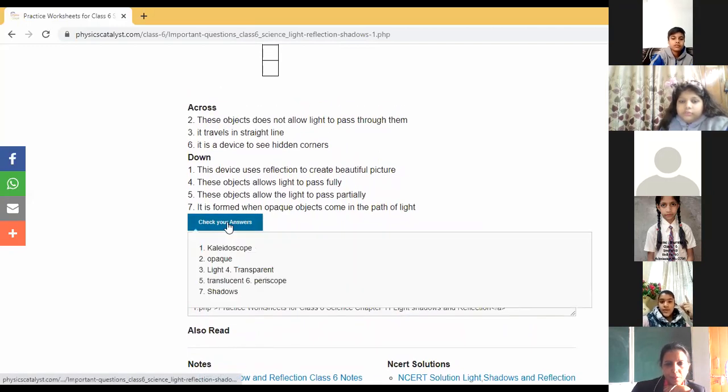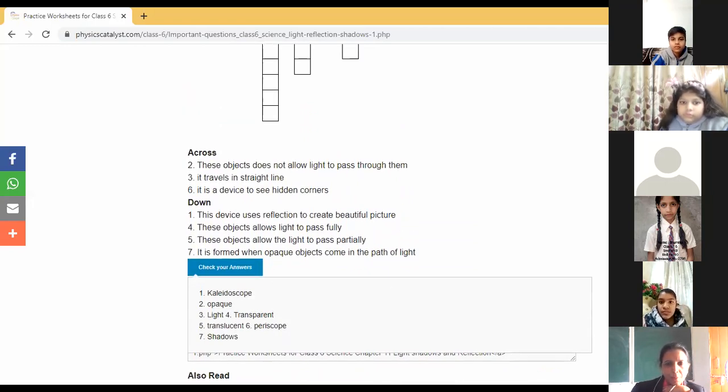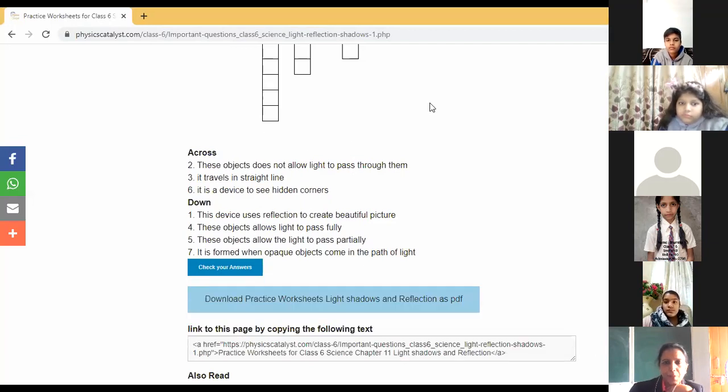So children, you can see the answer. First was kaleidoscope, as you have said pinhole camera. You have not yet read about this kaleidoscope. Beautiful patterns are formed in the kaleidoscope, children. And three mirrors are arranged in a triangular shape, and they form the beautiful patterns. In the next class, 8th, you will be studying about this kaleidoscope.